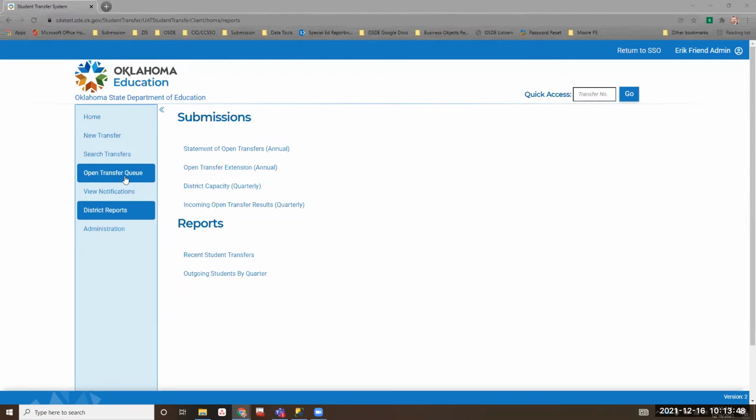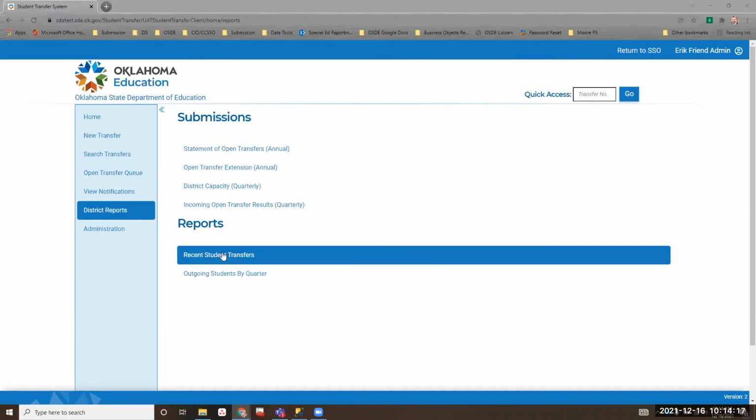Those of you that have the STN available in the parent portal, good job, because that's going to be highly needed by parents to do this open transfer. For those that don't, I would consider it and do what's best for your district. Otherwise, I would definitely make it easy for parents to get that STN quickly, so that if they would like to do transfers they can. Okay, so that's where this is going to be.